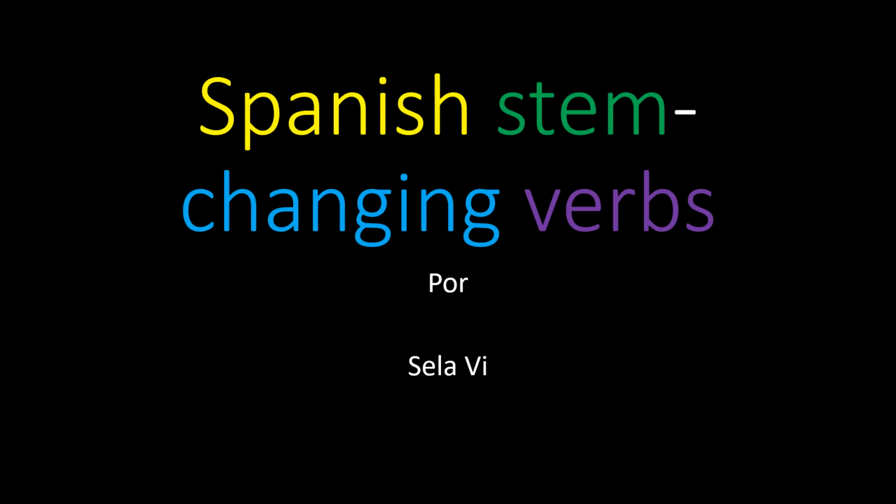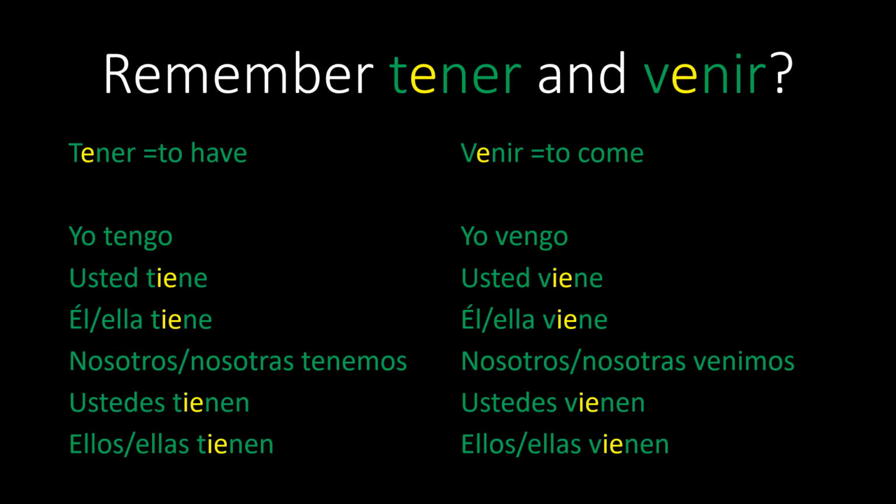In this video presentation, we take a look at a lot of Spanish stem changing verbs in the present tense. Perhaps you remember how tener and venir were conjugated. When you take tener, you look at the first E, and in the forms that go with usted, él, ella, ustedes, ellos, and ellas, your first E changes to an IE. And in the verb venir, the E changes to an IE in those same forms. That's called a stem change.